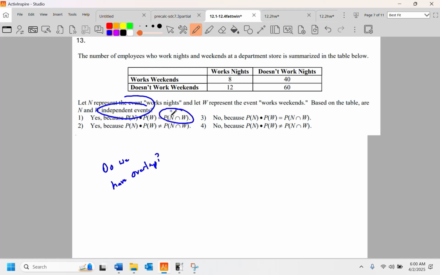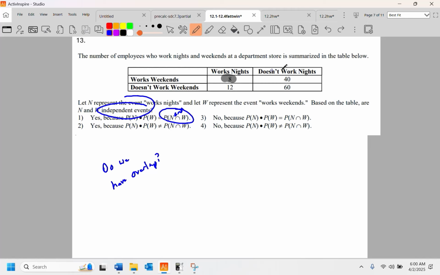So that's an and statement. The probability of working nights and weekends. Remember, that means and. So that's right there, the working nights and weekends.